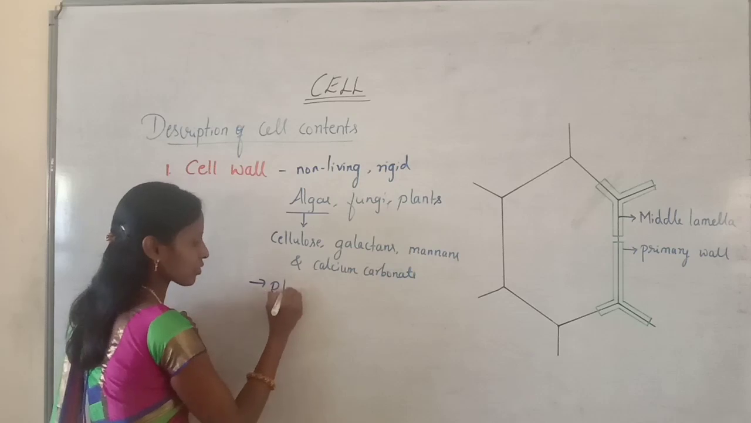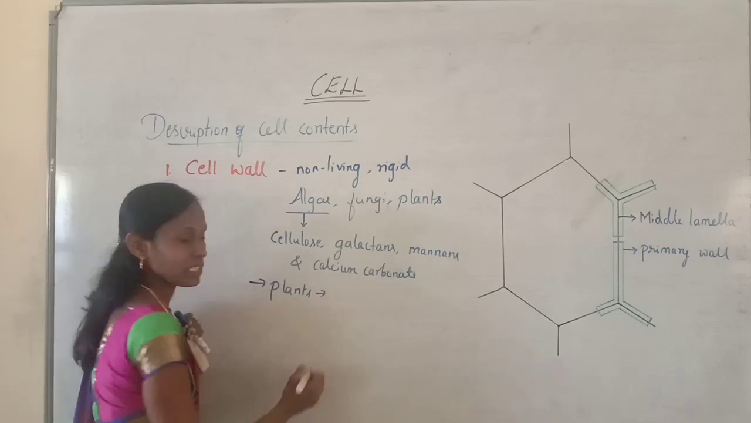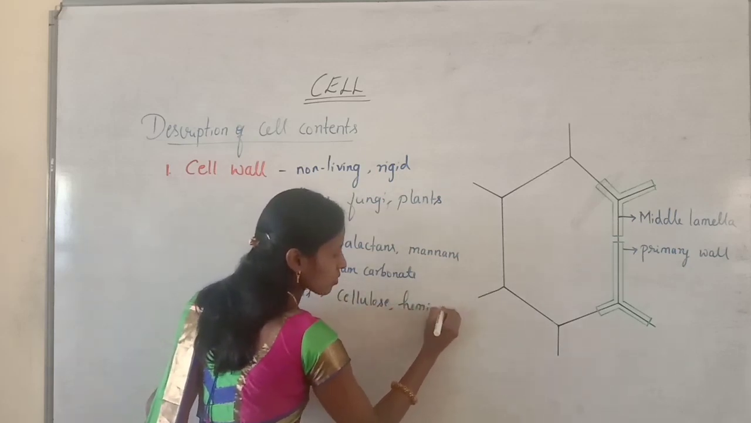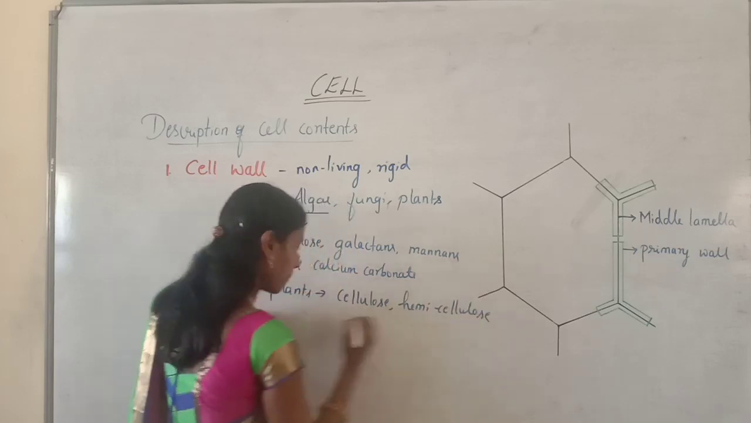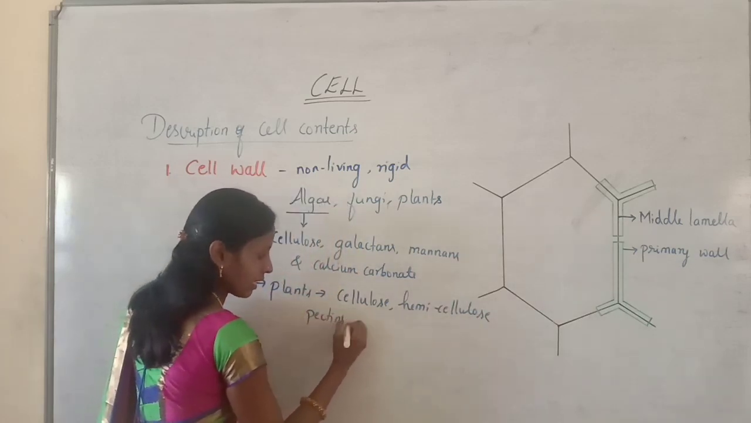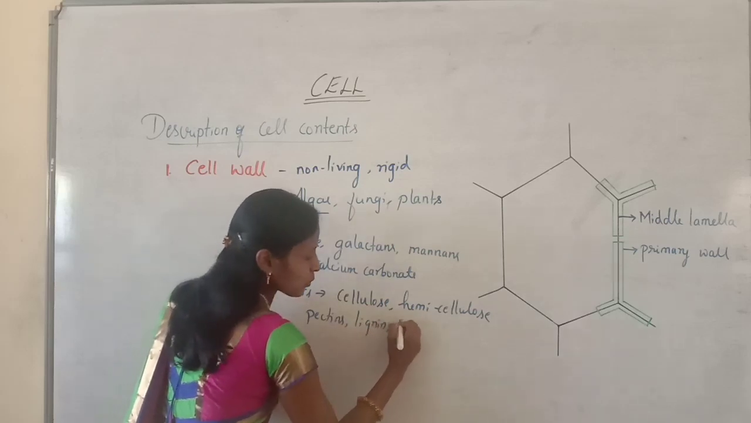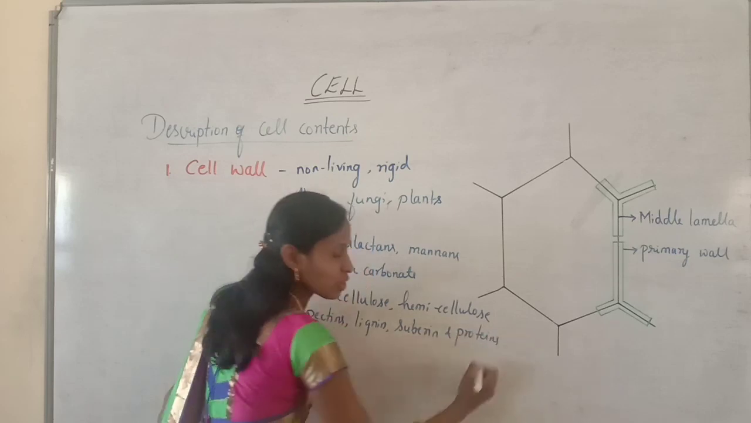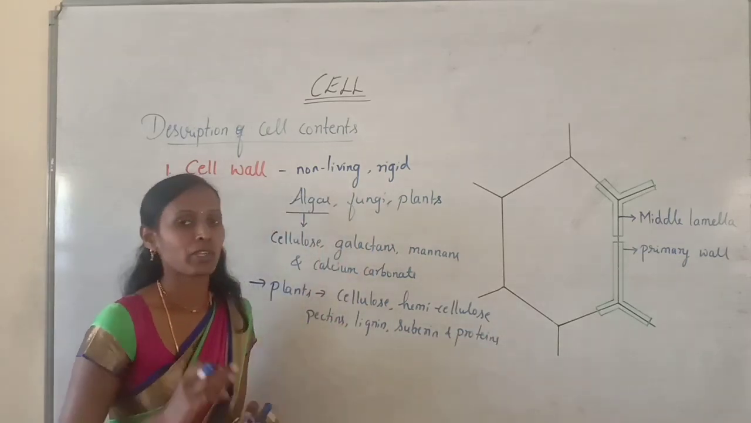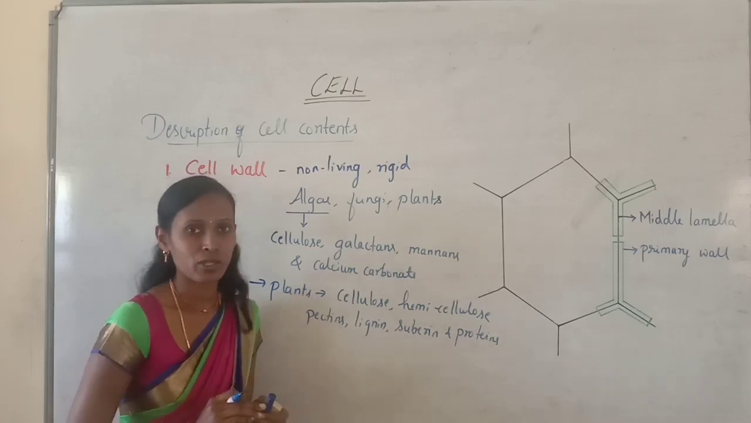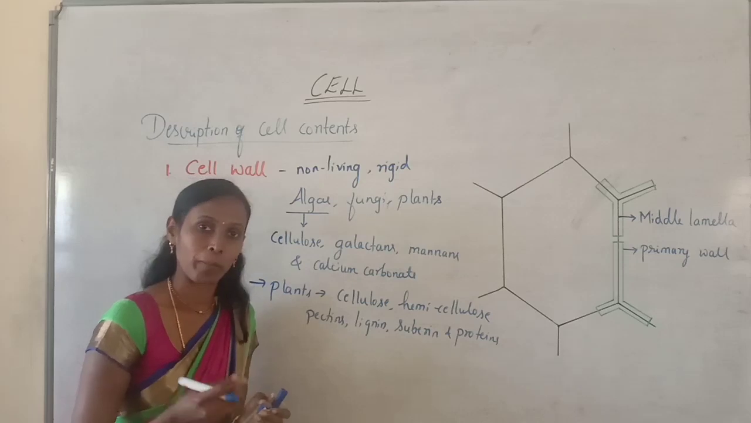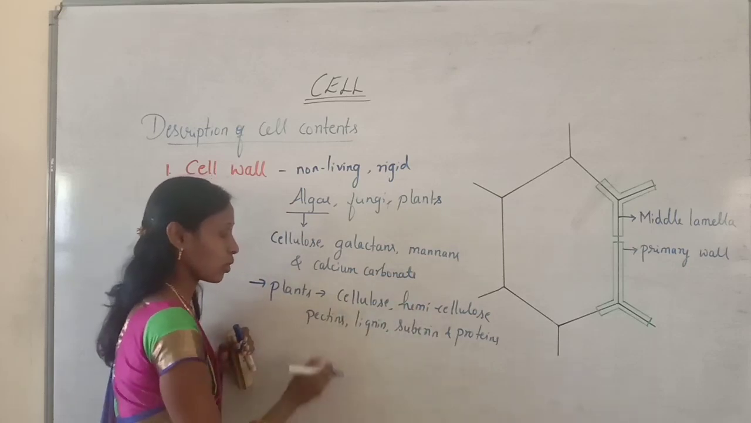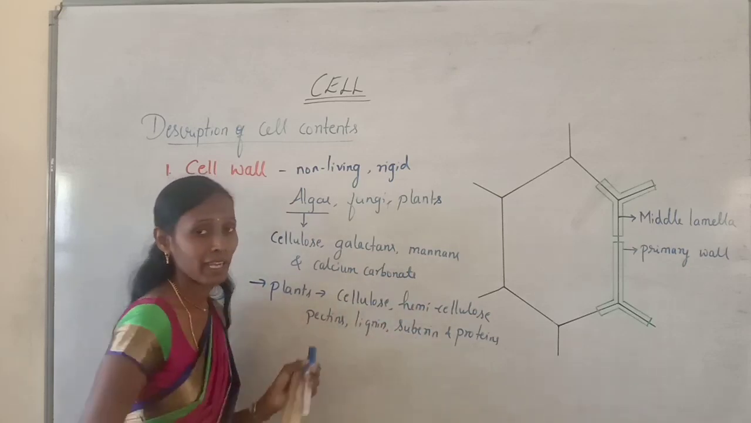Whereas in case of plants, in all plants, the cell wall is mainly made up of cellulose, hemicellulose, pectins, lignin, suberin and proteins. Generally you know that in plant cells the cell wall is mainly made up of cellulose, but not only cellulose. In plants the chemical composition may vary. Along with cellulose it may contain hemicellulose, pectin, lignin, suberin and proteins.